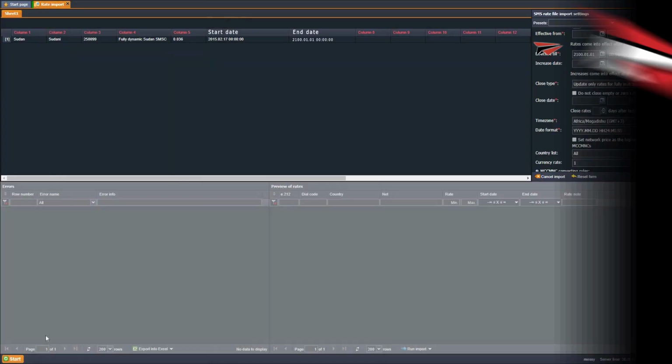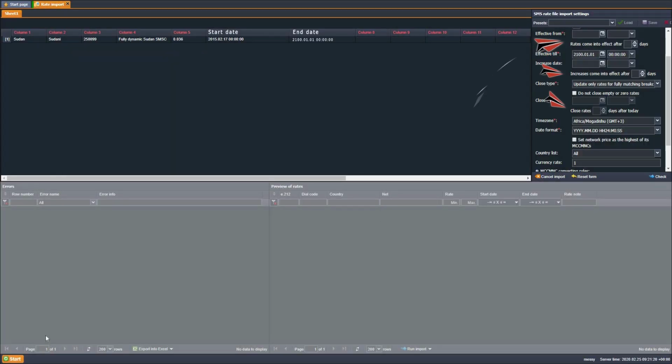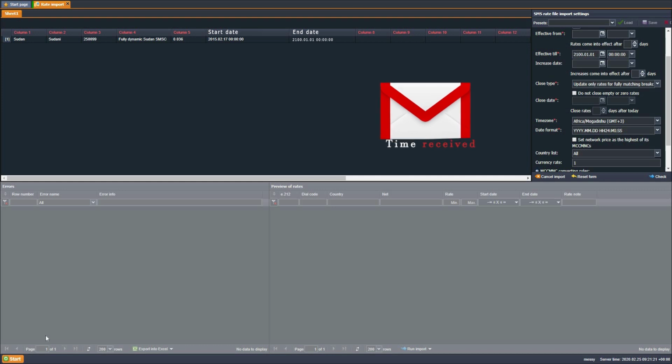The following fields may remain empty when saving a rate import preset in SMS rates rate import. The rate effective date is supposed to be the time the email is received by the system. However, the email receipt date and time was shifted according to the time zone saved in the preset. The error has been fixed and the email receipt time is no longer shifted based on the time zone shift.